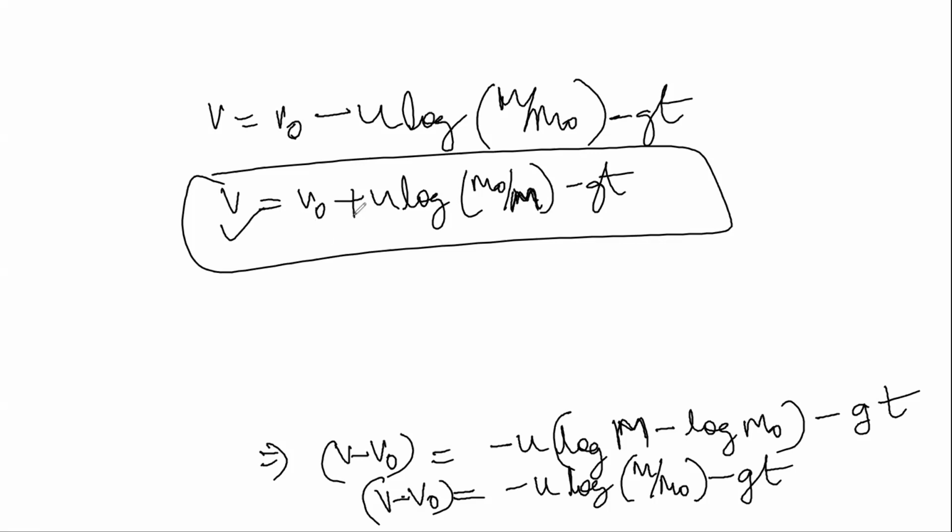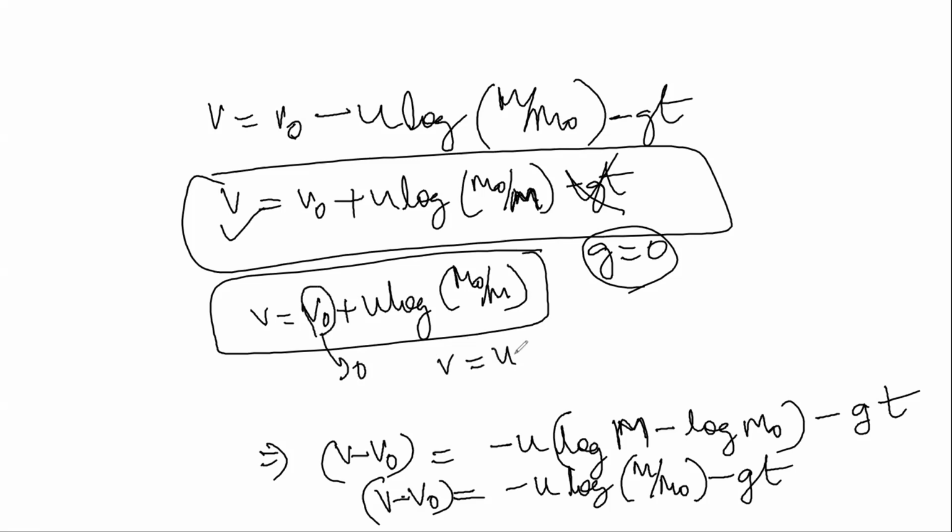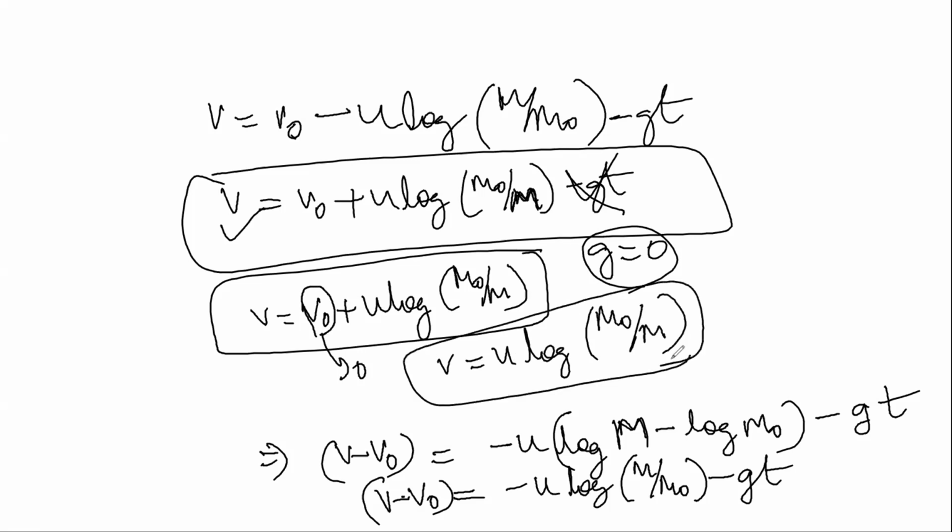Now, if I consider that there is no gravity, the force of gravity g is simply ignored. So what happens? This term will be cancelled, and I'll get only v is equal to v naught plus u log M naught by M. So the final velocity of the rocket is v equal to v naught plus u log of M naught by M. Further, if the initial velocity of the rocket is 0, I'll get v is equal to u log M naught by M.